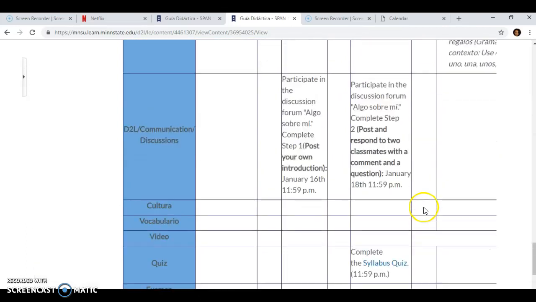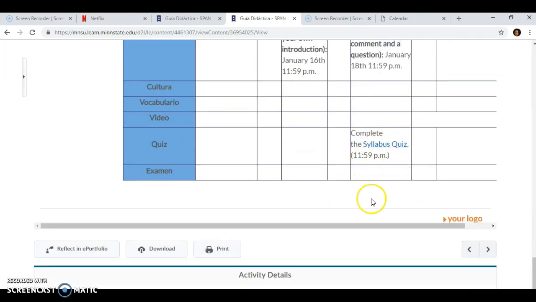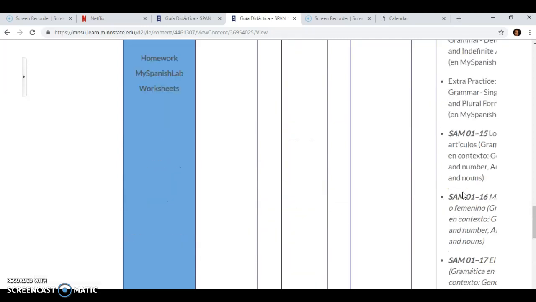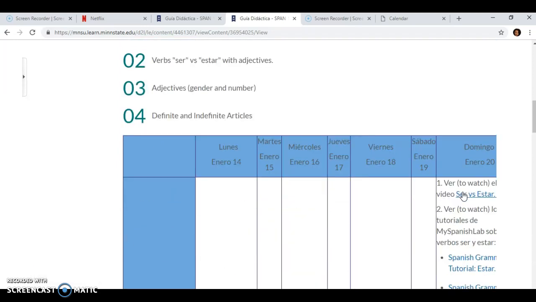For example here for January 18th, participate in the discussion forum. That's step number 2, and complete the syllabus quiz. And you will have to complete some activities from my Spanish lab.